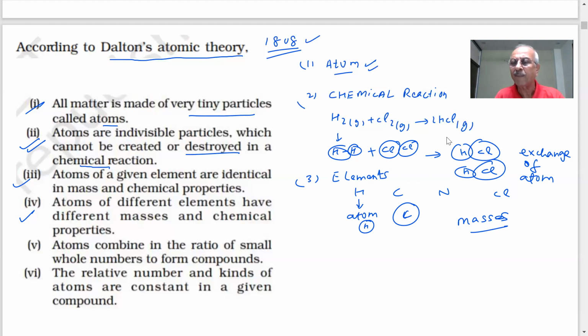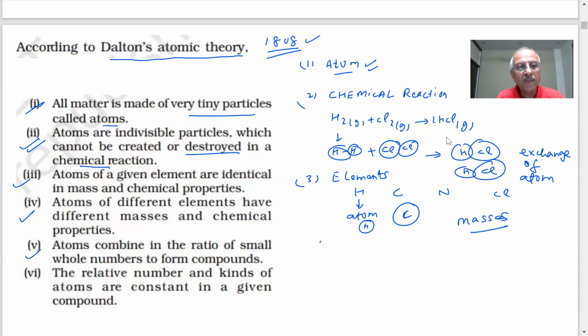The postulates given by Dalton are important, as I said, a turning point in the study of matter. The first time we are talking of small particles inside the matter and different elements. Elements, mass of the small particles. Different elements have different atoms, and different atoms have different mass and different property. That is why you see different types of substances: malleable, ductile, hard, brittle, and chemical properties also. Some react with oxygen, some do not, some react with water, because they are made up of different elements. And further, atoms combine in ratio of small whole numbers to form compounds.